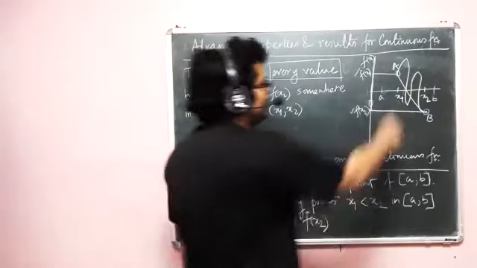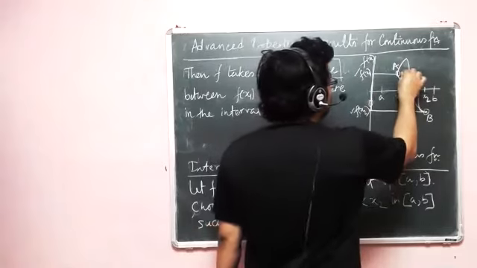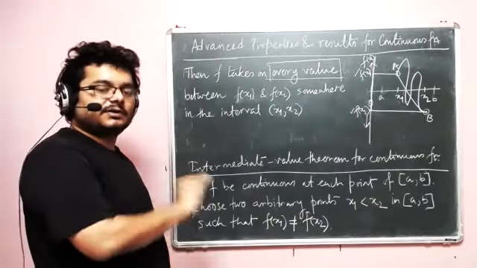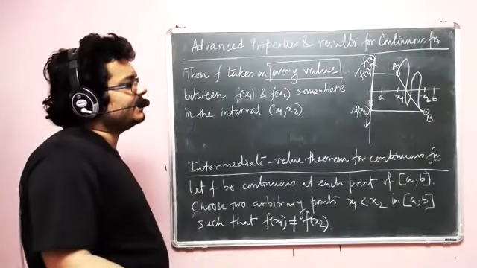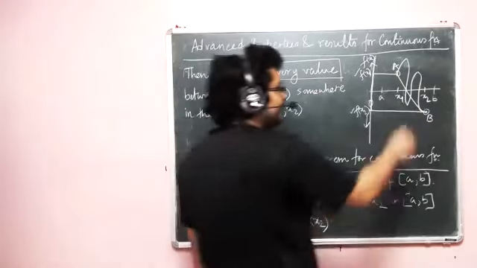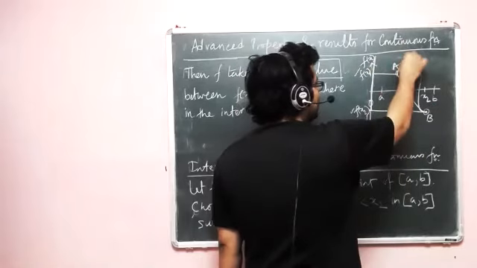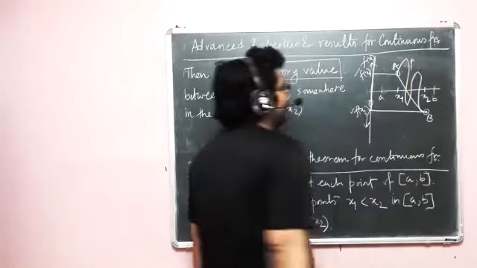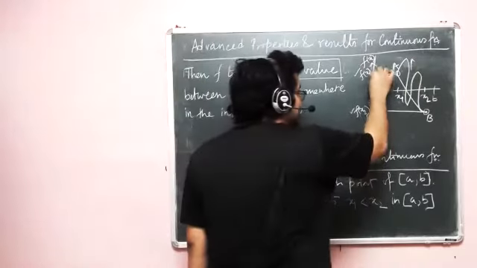And look at this curve. The theorem also doesn't say whether it will take some value above f(x1) or below f(x2). The theorem doesn't comment about that. In mathematics, when it doesn't comment, basically it means that we don't know anything, so it can take or it cannot take. If you take the simpler continuous function, it doesn't take any value beyond f(x1). But if you look at the other curve, then it takes values higher than f(x1). But the point is, whatever it may do, it takes every value between f(x1) and f(x2).